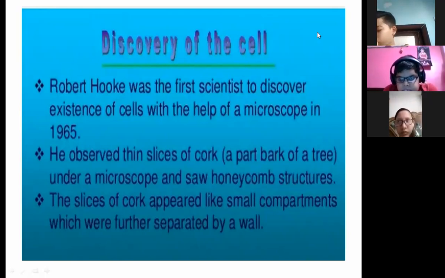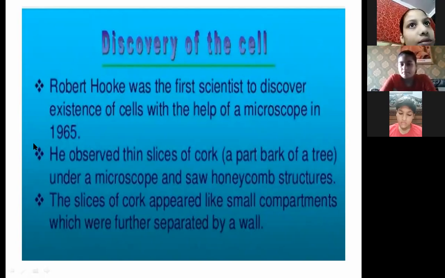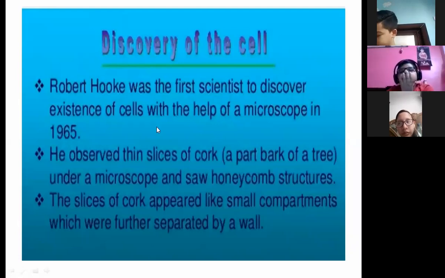Then he saw that there are small compartments which are further separated by a wall. You must have seen a honeycomb, how different compartments are present in that, and each and every compartment is separated by a wall. So first of all he observed that thing. So I think it is very, very clear. Robert Hooke was the first scientist to discover the cell, in 1665.